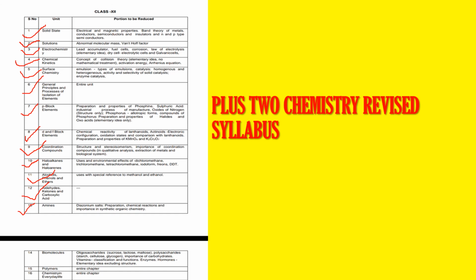And my dear friends, yet another piece of good news is that polymers and chemistry in everyday life have been removed. Overall, in the revised chemistry syllabus of +1 and +2, three chapters have been removed entirely, the unit of metallurgy has been removed, and the two chapters in which no portions have been reduced are chemical bonding of +1 and aldehydes, ketones and carboxylic acids of +2. I hope you got an idea about the revised NCERT syllabus. So start preparing for your examination, because time and tide wait for none.